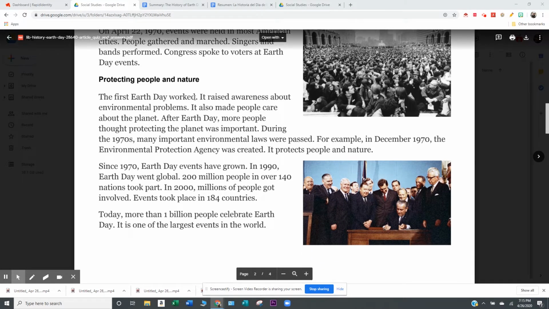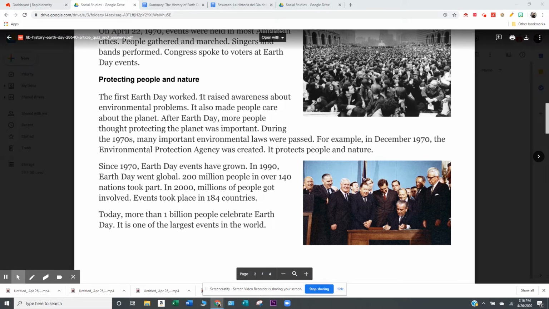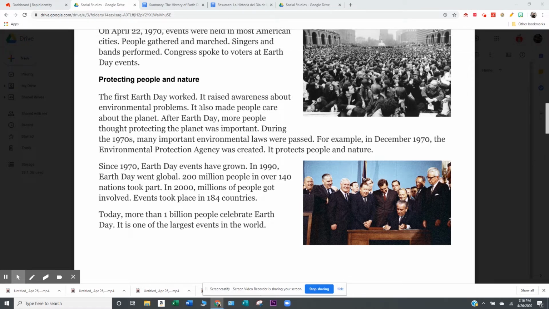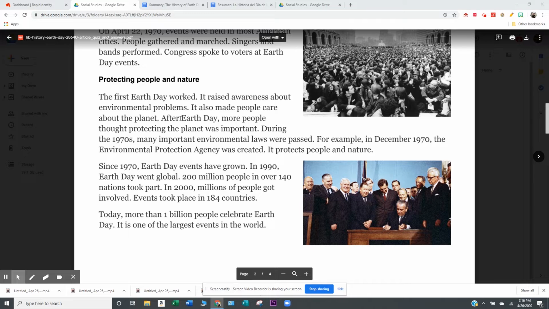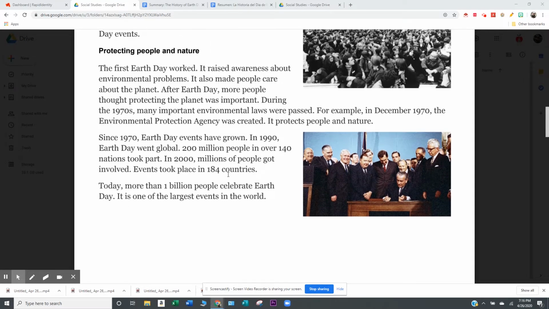The first Earth Day worked. It raised awareness about environmental problems. So, if it worked and it raised awareness of environmental problems, then the goal must have been to raise awareness about the environmental problems. So if it worked, that means the goal was to do this next statement. It raised awareness about environmental problems. So it also made people care about the planet. So the goal must have been to raise awareness because it worked, right? You would only say something worked if it did what it was supposed to do.